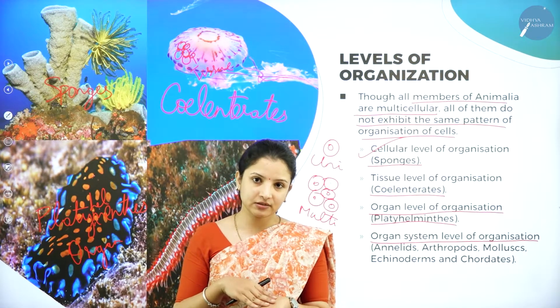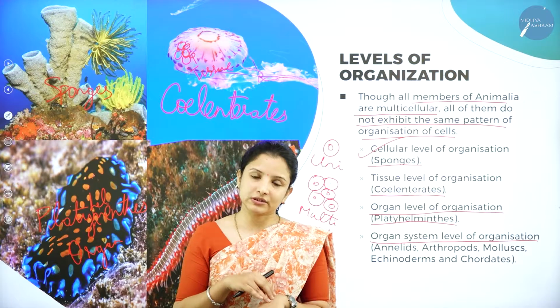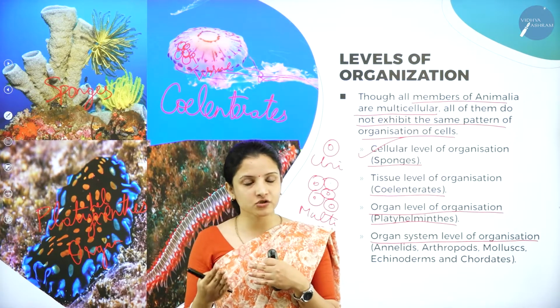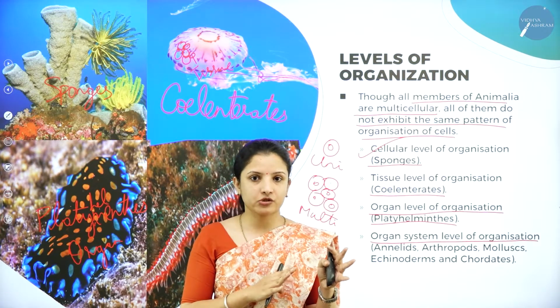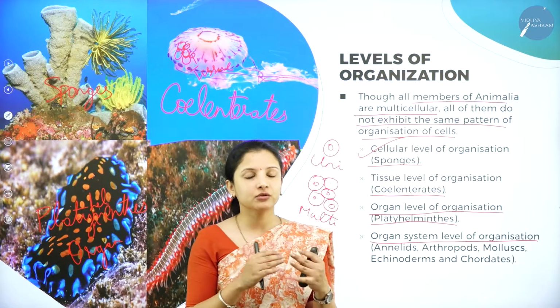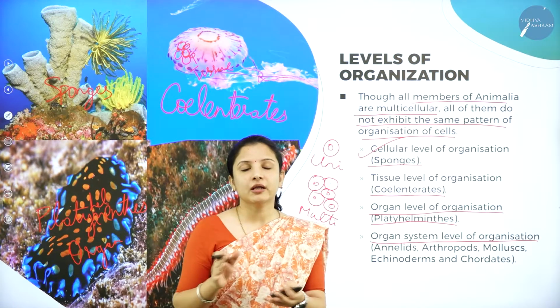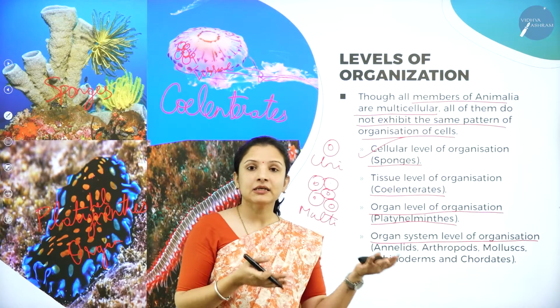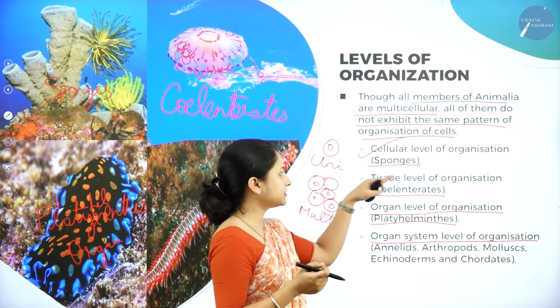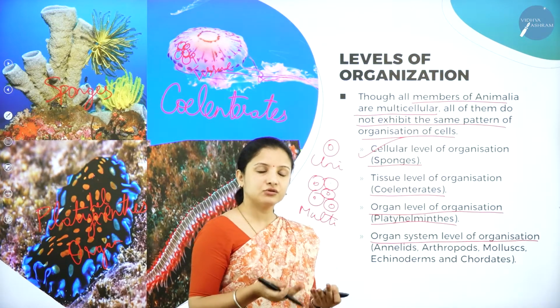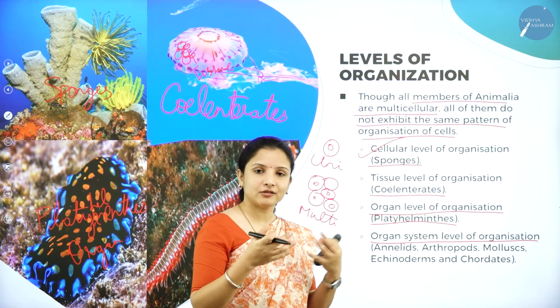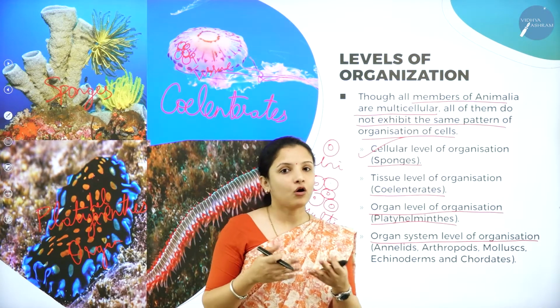As I told you, we have an organ system. We have the cellular system wherein cells are there. Those cells will form groups to form tissue, and it will not end in tissue. If it had ended in tissue, then we human beings would have been tissue level of organization, and maybe they would have placed us under the phylum Coelenterates. But no, it doesn't stop here. After those tissues come together, they form the organ, then the organs together form the organ system.